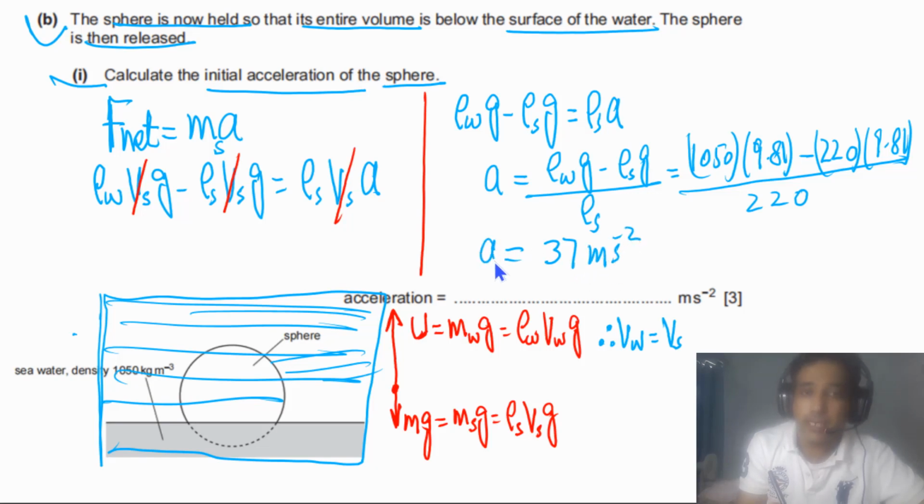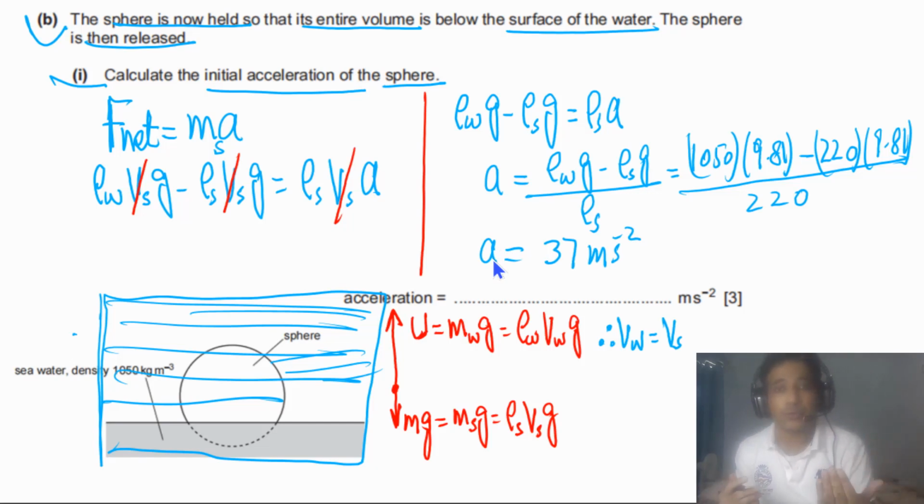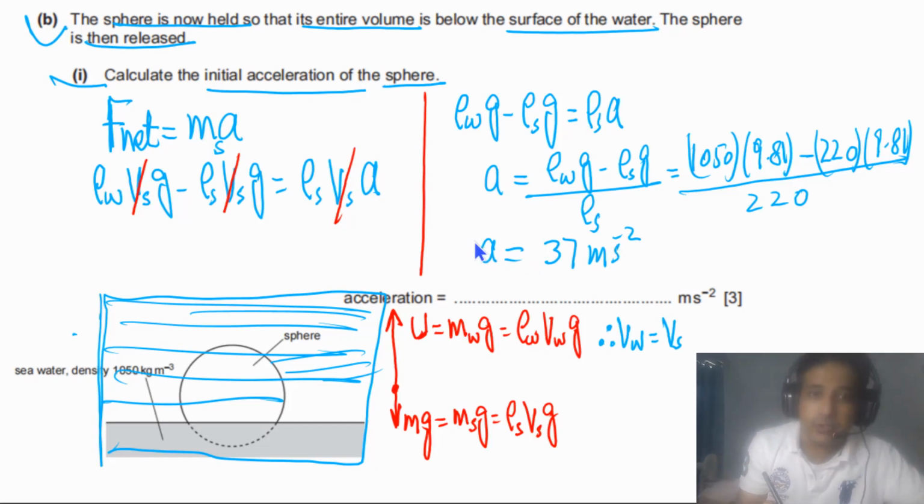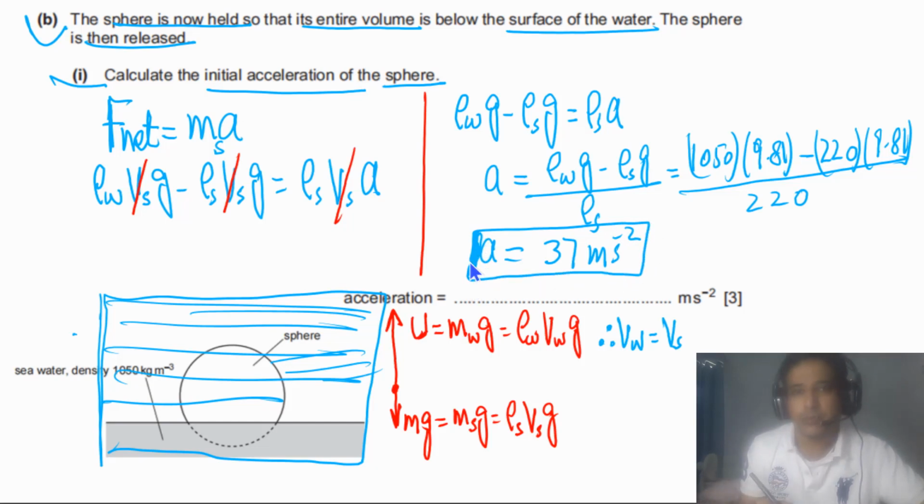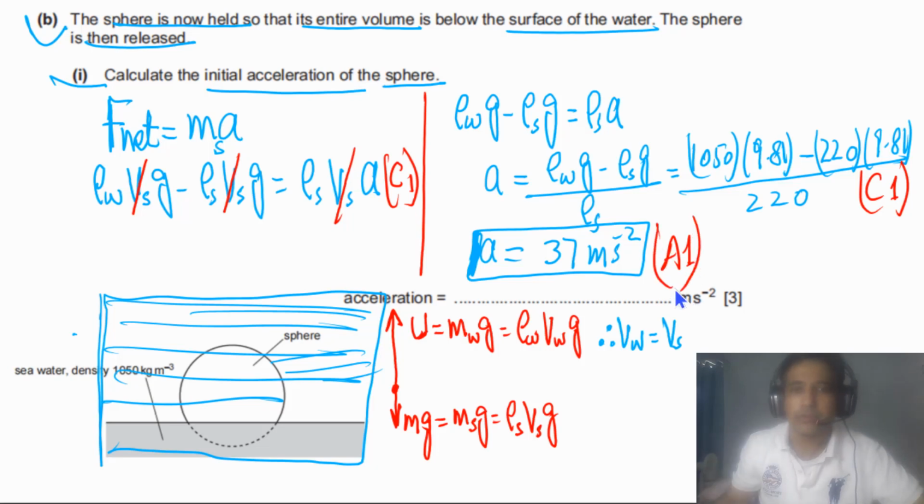Very high acceleration, means it will just shoot up with this acceleration. So this is how we can calculate. And this question has 3 marks. The first mark you will get if you have written this formula, that is the C1 mark. The second mark, if you have plugged in these values, you will get the second C mark. And the third mark is the answer mark. If you have got the right answer, you will get 3 marks.